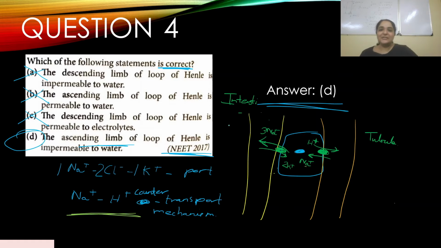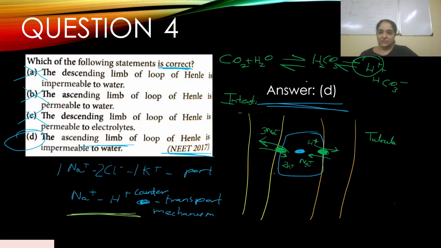I hope you are familiar with this equation. CO2 plus water forms H2CO3 and then breaks to H plus and HCO3 minus ions. That is how H plus ion is being produced. So H plus ion is produced with the combination of carbon dioxide and water, which forms carbonic acid, and then dissociates into H plus and HCO3 minus ions.